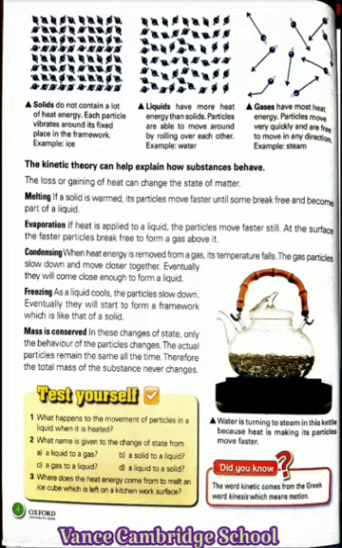Mass conservation. Mass is conserved in these changes of state. Only the behavior of the particles changes. The actual particles remain the same all the time. Therefore, the total mass of the substance never changes. What is mass conservation? Let me explain.